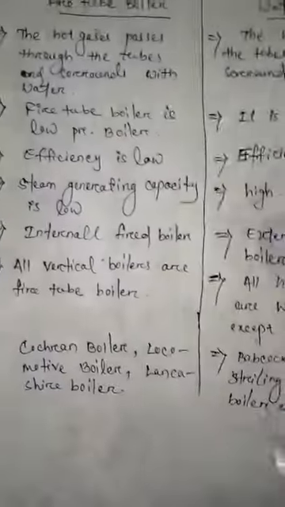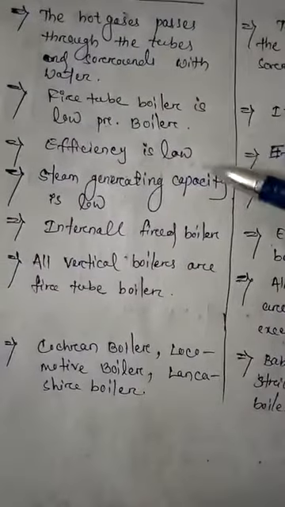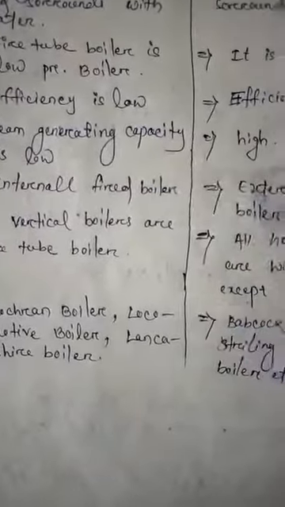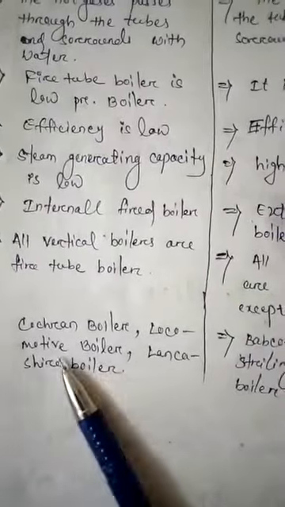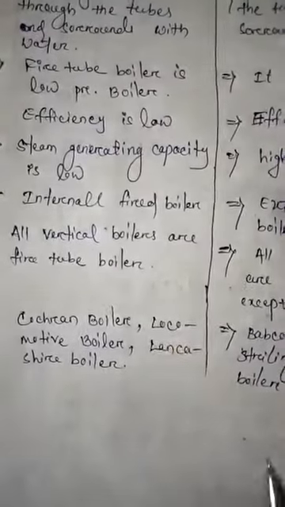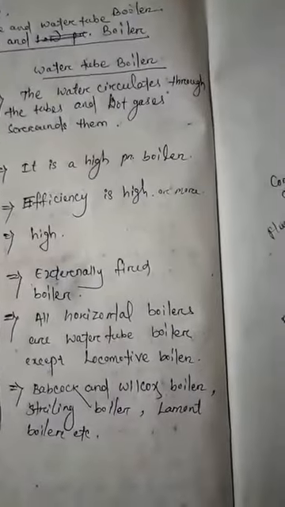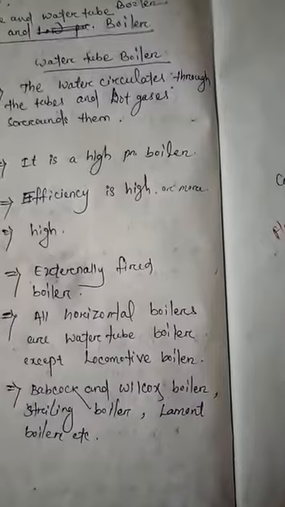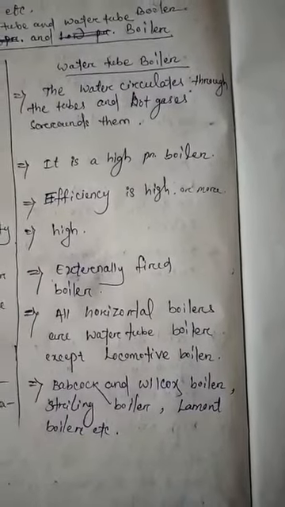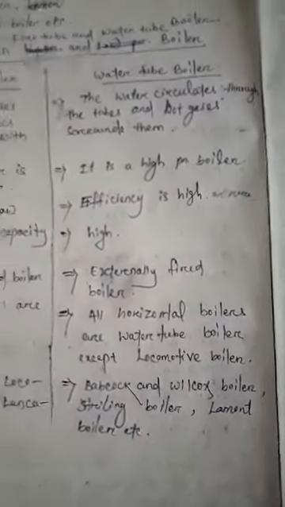Then next are examples. Examples of fire tube boilers: Cochran boiler, locomotive boiler, Lancashire boiler, etc. And water tube boilers: Babcock and Wilcox boiler, Stirling boiler, Lamont boiler, etc.